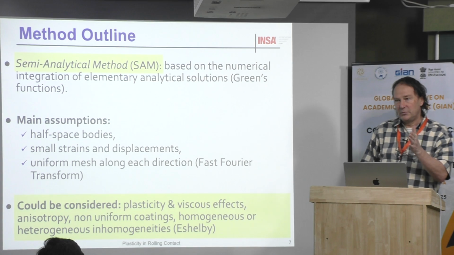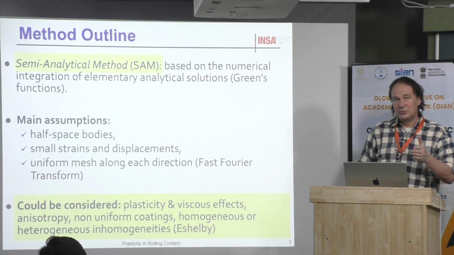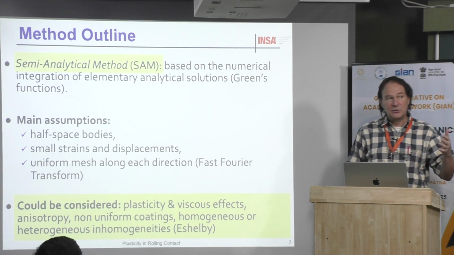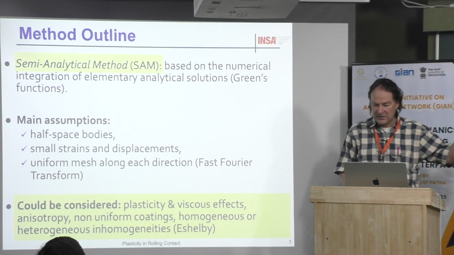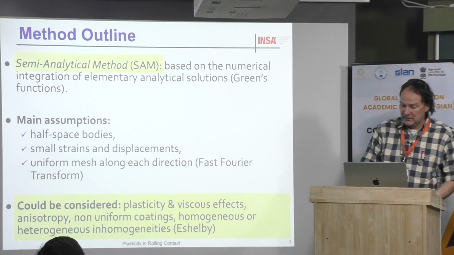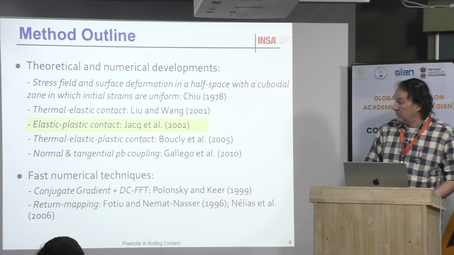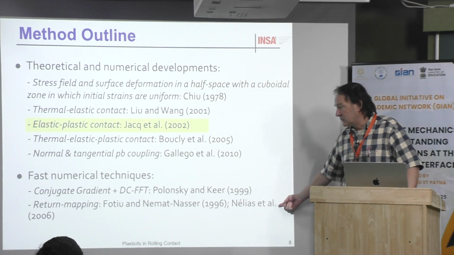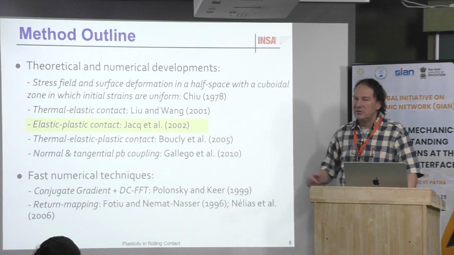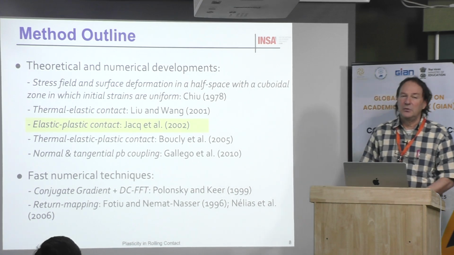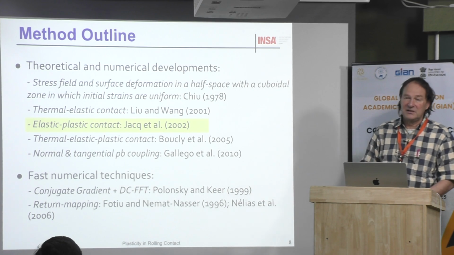And the complexity comes from the fact that you should keep in mind the history of the contact. Every time, you should record the history of the contact. Then maybe the last point is that we also use a return mapping algorithm to find the elastic plastic solution.